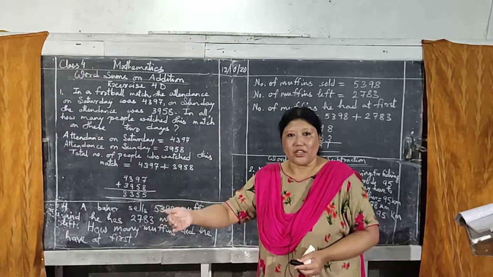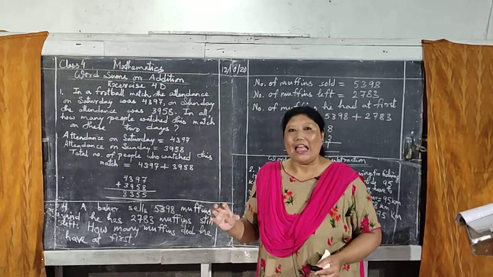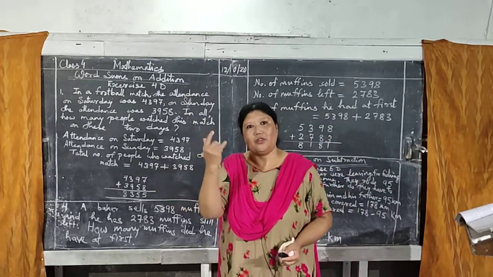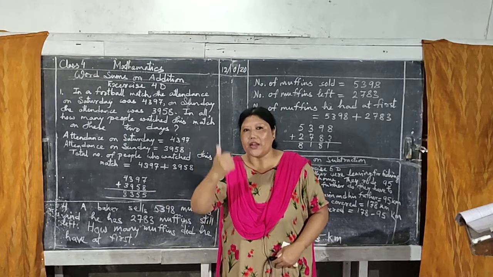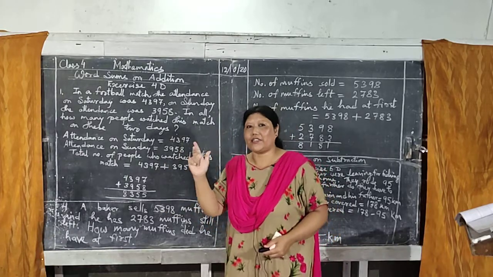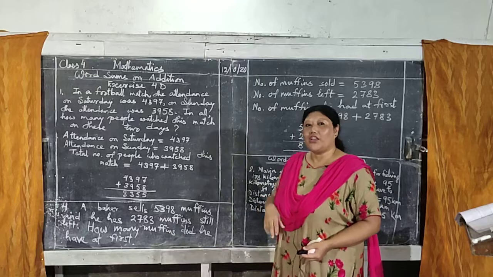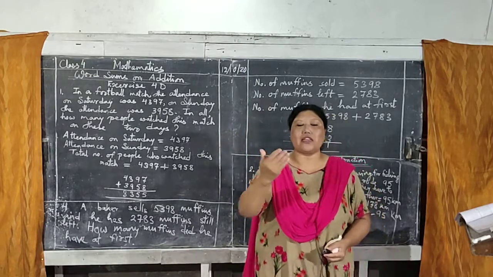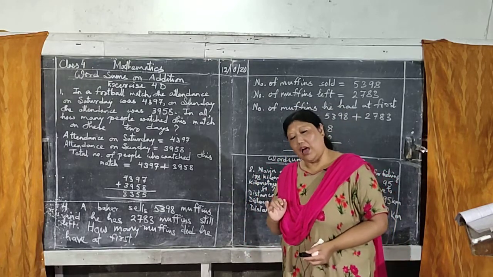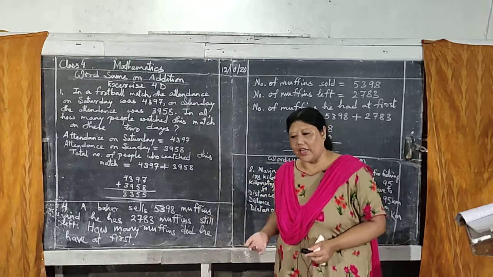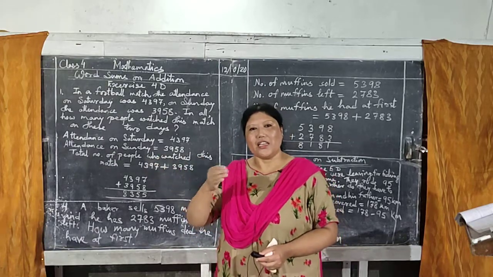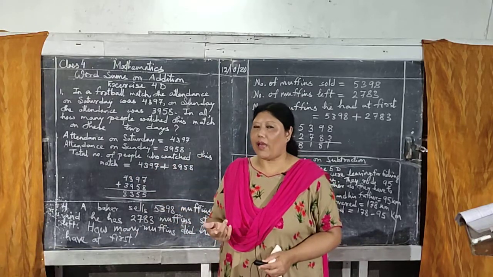Addition, that is the operation you have to use. Now you understood that, you can come back to the real question. First, what do you have to do? Read the question. Second, read until you understand. Then the third step is you replace the actual number with your own easy number, a simple single digit number. Then after that, of course, you'll read again. Then you'll understand. And here I have given total, in all, these tell you to add, isn't it?